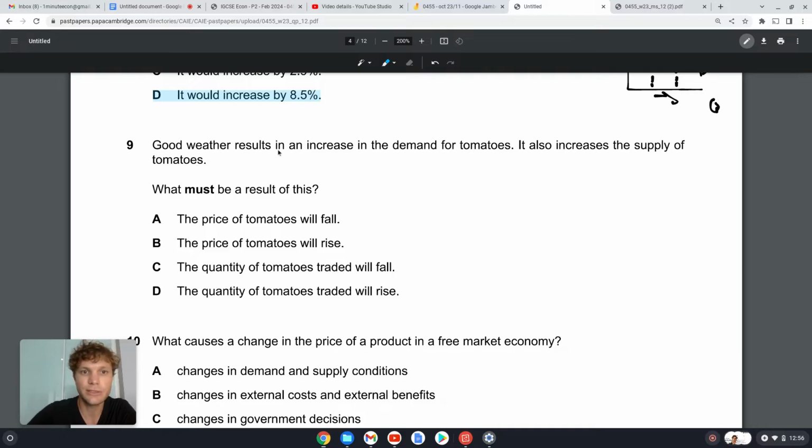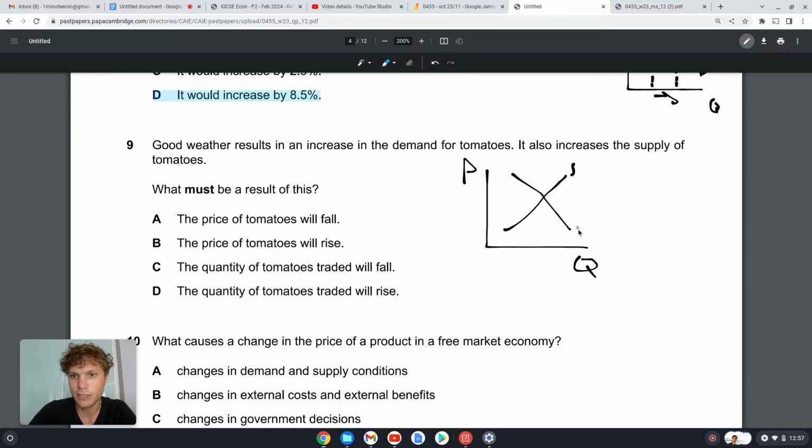Good weather results in an increase in the demand for tomatoes. It also increases the supply of tomatoes. What must be a result of this? Okay, so what happens here? Let's have a quick look at the story. Good weather results. Let's have our equilibrium supply and demand. So we've got an equilibrium price and equilibrium quantity. Let's call that P1 and Q1.